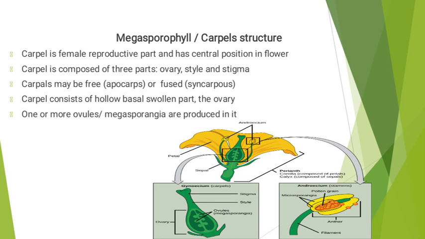A carpel is composed of three parts: ovary, style, and stigma. As you can see in the diagram, ovary is the basal bordering part of the carpel. Style forms a tube-like structure, and the stigma is the terminal part of the carpel, and it receives pollen grain.